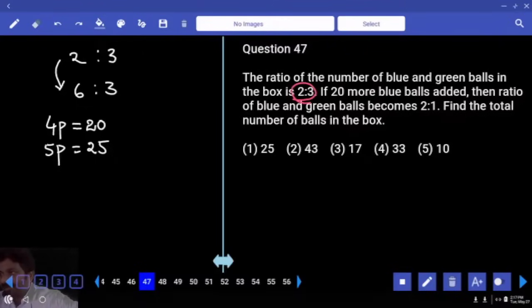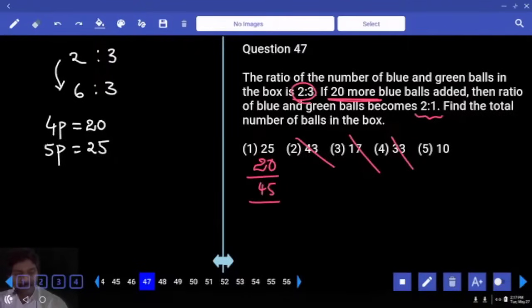The initial number of parts in the first box is 5 parts. The answer should be a multiple of 5. How many options are there? 2 options are there. Still I verified. How many more are we adding? If we add 20, how many parts are there in the final ratio? So the final should be a multiple of 3. To the first option, if you add 20, it becomes, is it a multiple of 3? To the last option, if you add 20, it becomes 30. Is it a multiple of 3? Yes, 2 possibilities are there. Hence, we are forced to do it.